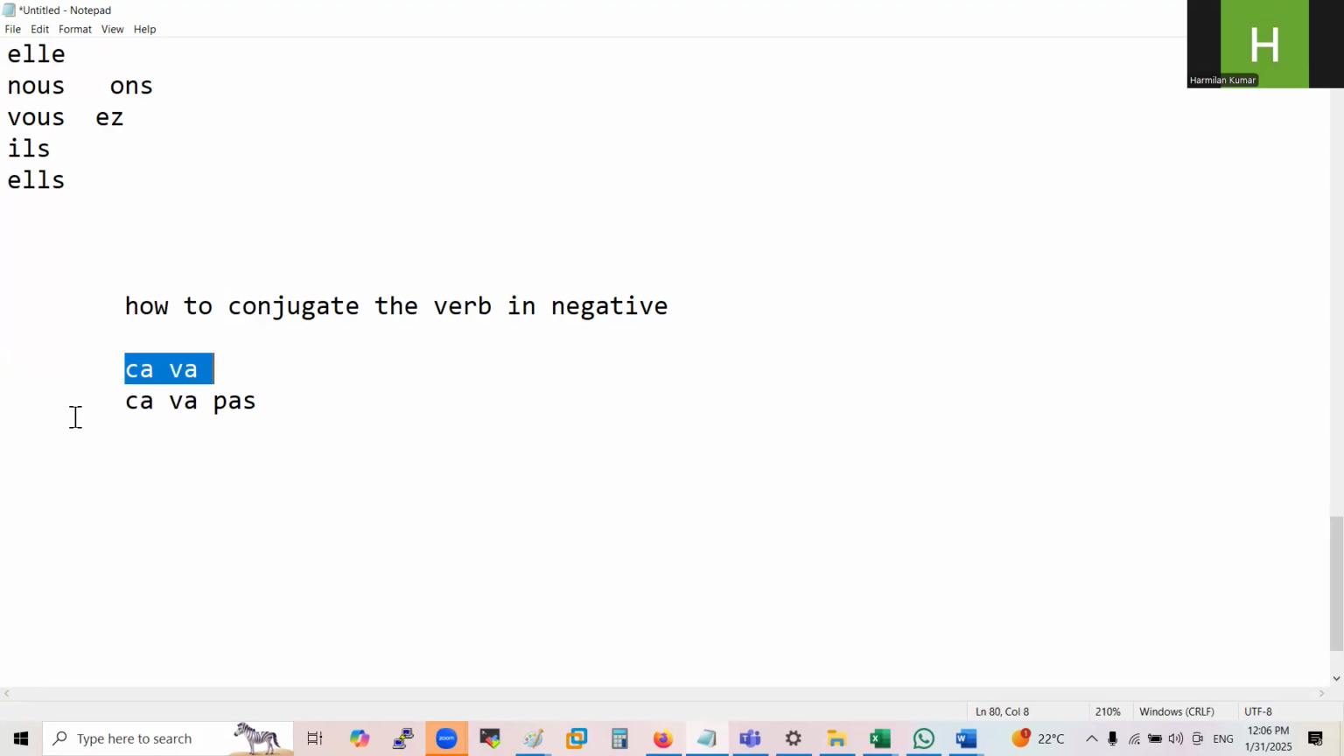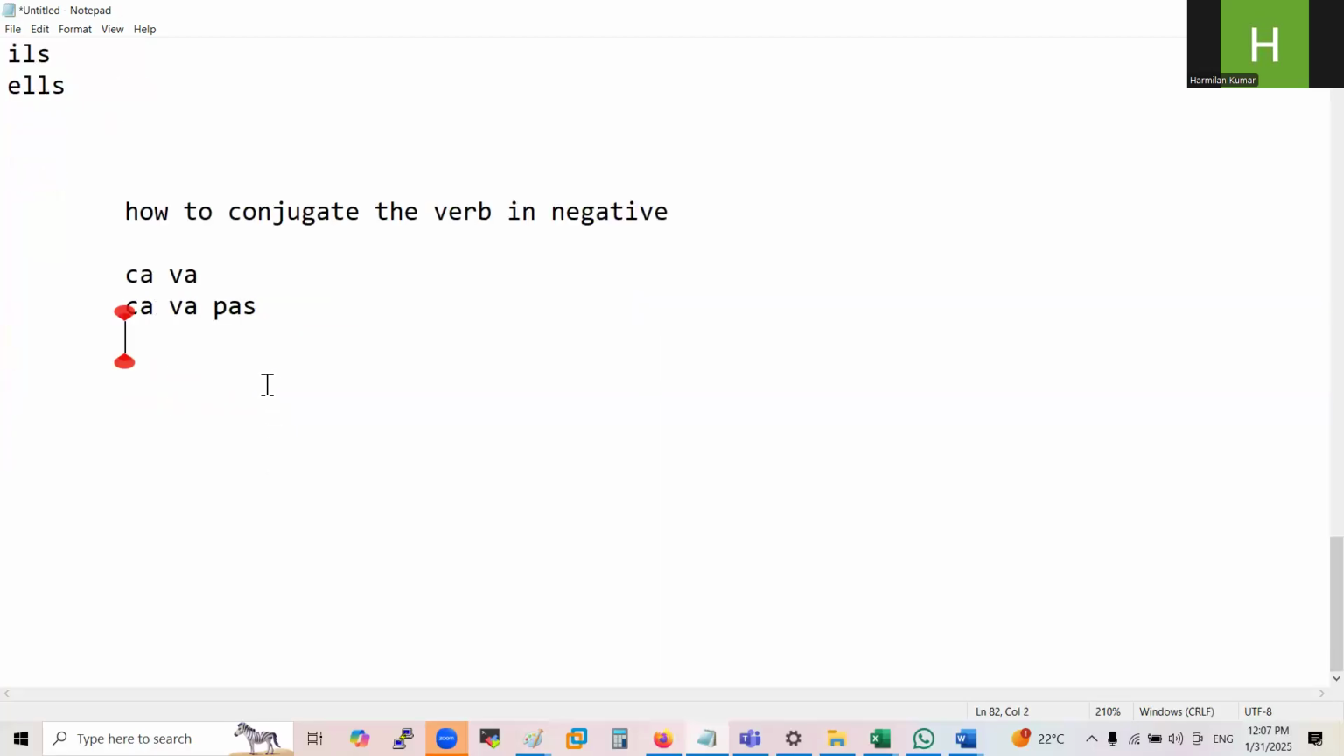Ça va, I'm good; ça va pas, I'm not good. So for a negative sentence, we have to add what? Pas. This is the word you have to add. So I'm going to tell you here. This is the verb, and you have to add pas after the verb. Pas is for negative, not.